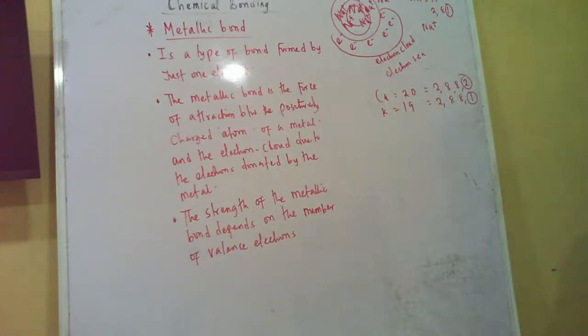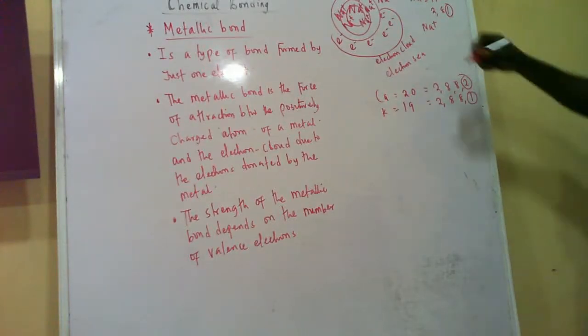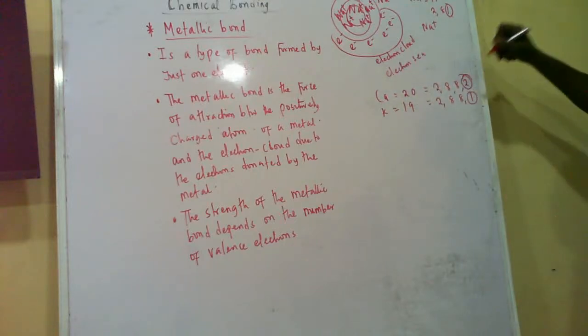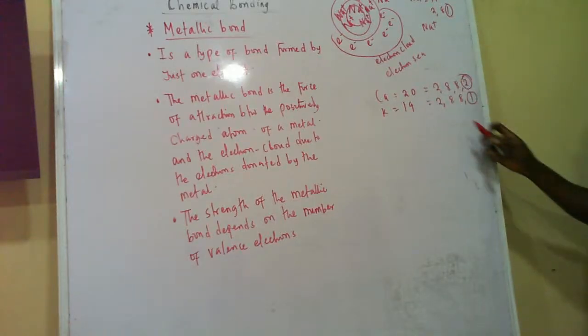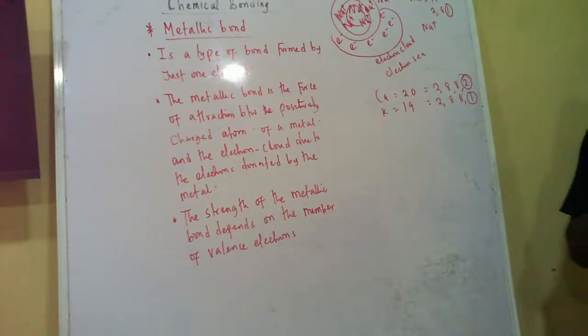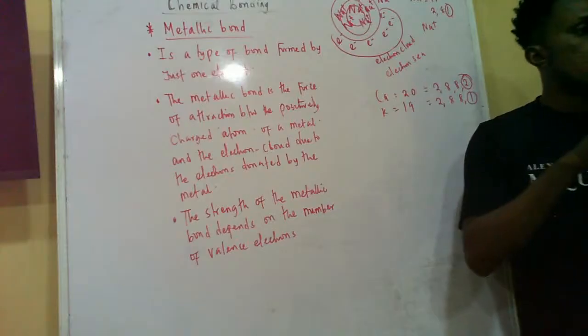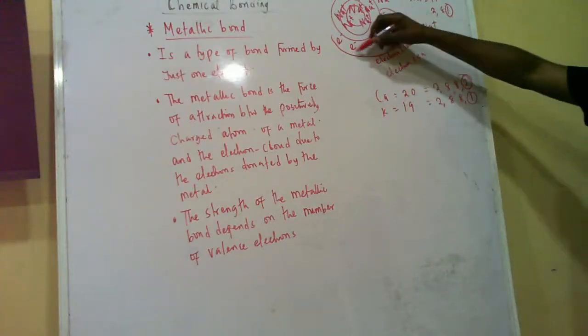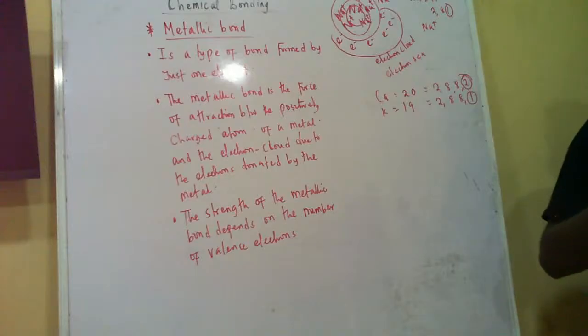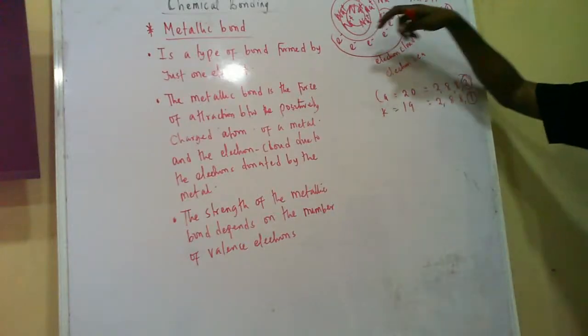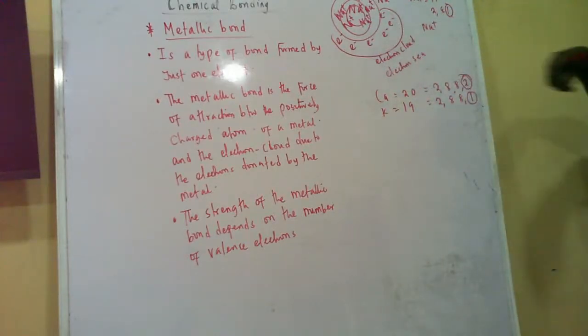So if they should ionize 10 times, it means that calcium has given out 10 times, meaning that it has given out 20. Abi? Then potassium ionizing 10 times, how many electrons will it give? 10. So the more the electrons, the stronger the bond. So if there are many electrons here, it will be strong. That means that the metallic bond depends on the number of electrons. So the more electrons are crowded here, the stronger the bond.